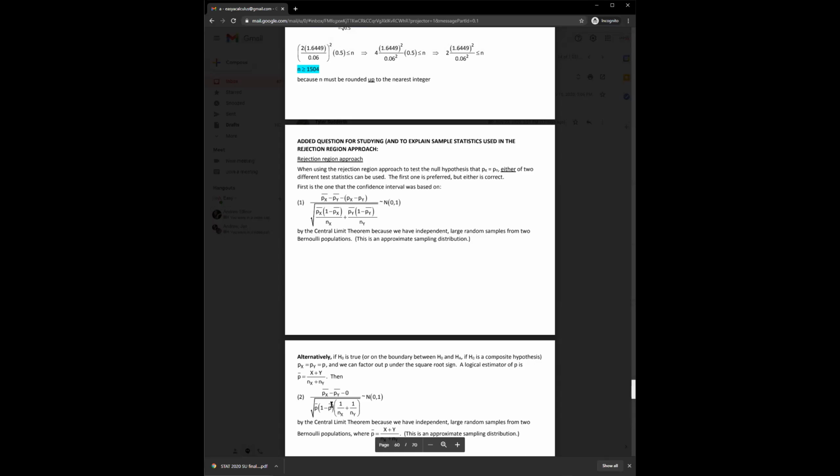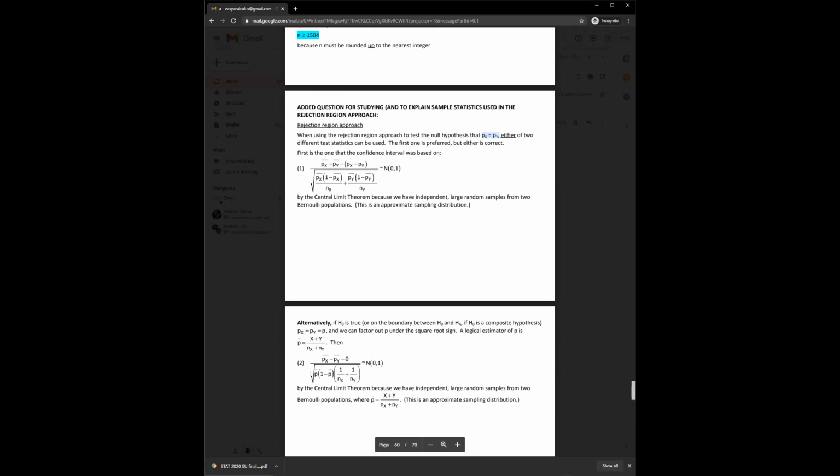The reason you can't use the second one for the confidence interval method is because when you do this, you're assuming the population proportions are the same, but that's not necessarily true when you're doing a confidence interval. We're assuming that it's true for a hypothesis test because that's the null hypothesis. We're assuming that px equals py. So either one of them can be used interchangeably, and both answers are accepted depending on which one you use.